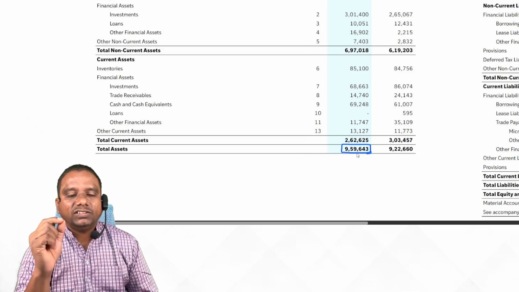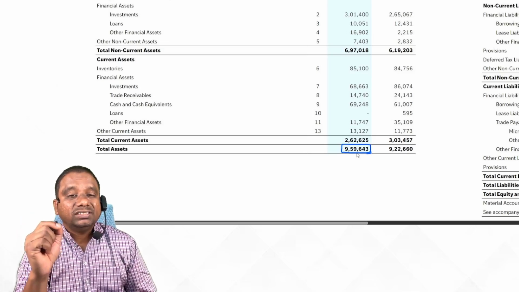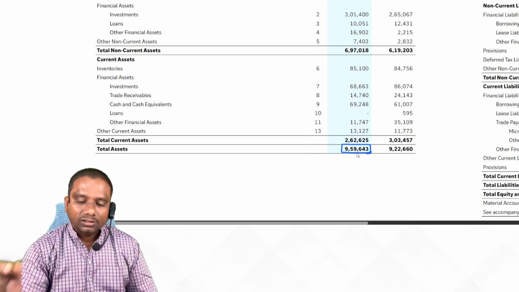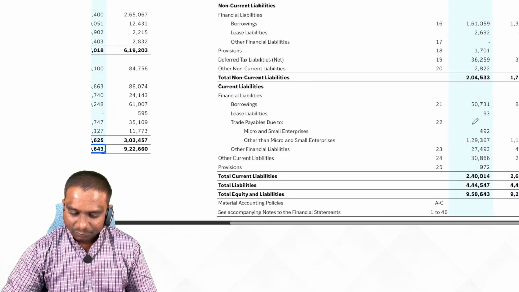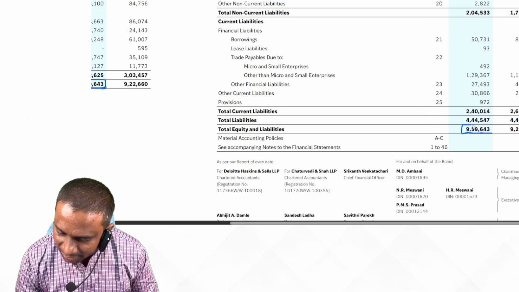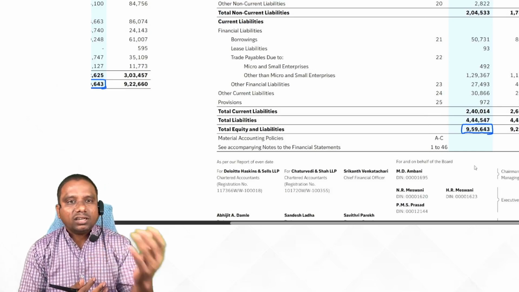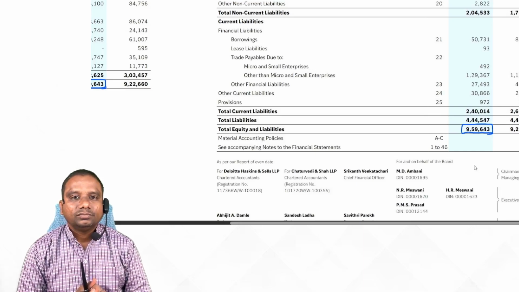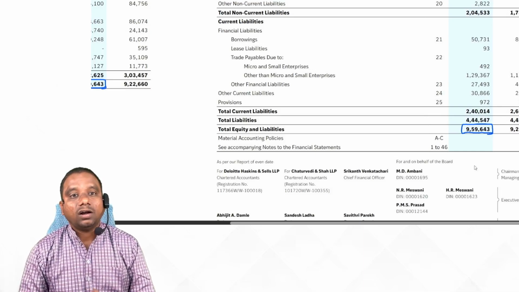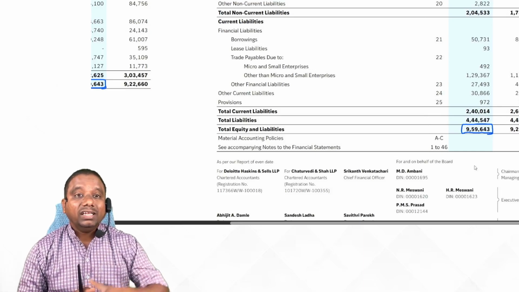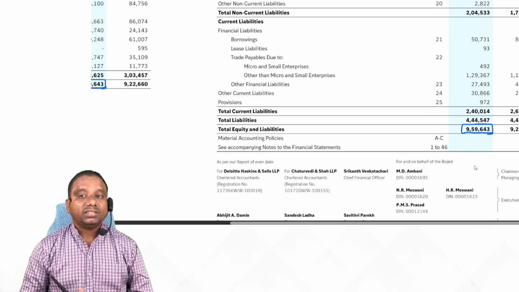9,59,643 crore of assets Reliance Industries Limited reported. Students, they have also reported liabilities: 9,59,640. Sir, what are you saying? On one hand, you are saying assets, on the other hand, you are saying liabilities. Why assets this much, liabilities also this much? That also we try to understand.